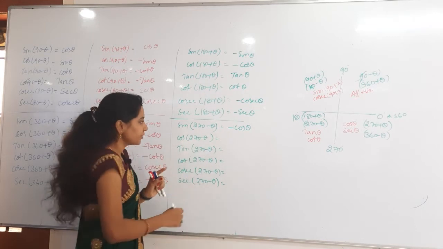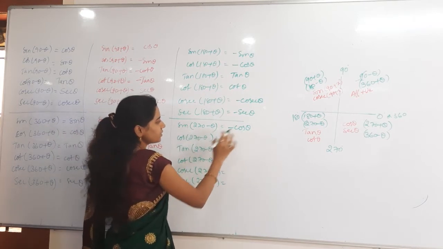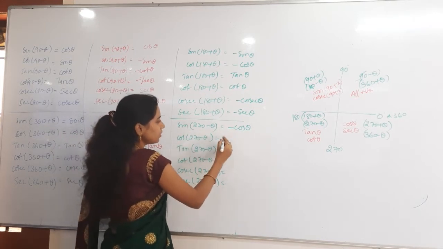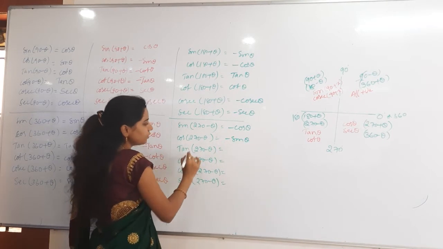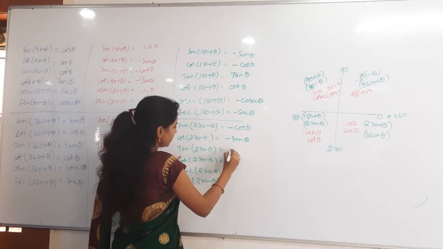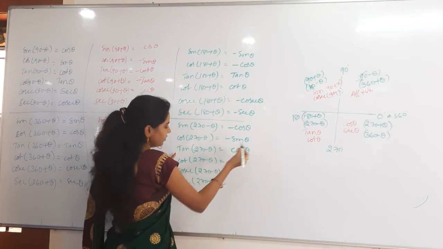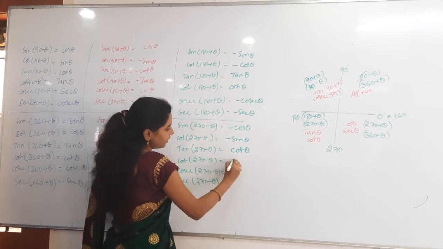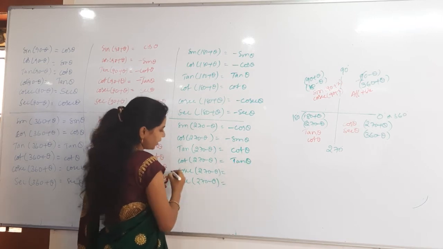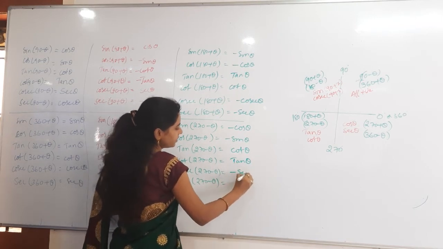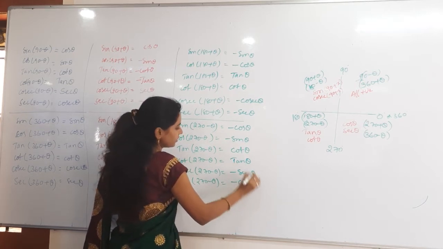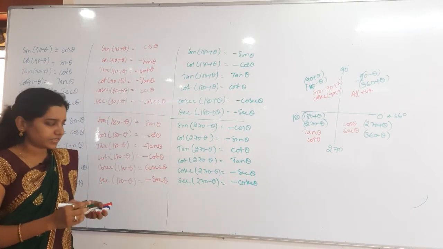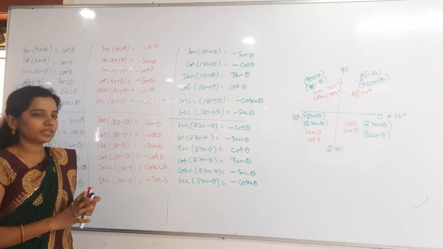So sin 270 minus theta will be minus cos theta, cos 270 minus theta will be minus sin theta, tan 270 minus theta, what will you get? Plus cot theta, very good. Then cot 270 minus theta is plus tan theta, then cosecant will be minus secant theta, then secant will be minus cosecant theta. These are the functions you will get. Can you do the fourth quadrant then?